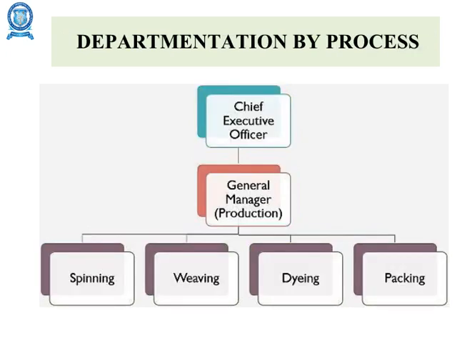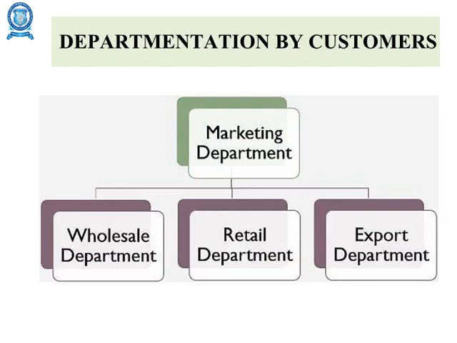Next type is departmentation by process. This type of departmentation is found in production and operative levels. Such type of departmentation can be found in spinning, weaving, dyeing and packing process. Departmentalization by process groups jobs on the basis of product or customer flow. Lastly, departmentalization by customer is the grouping of the organization according to the different classes of customers or clients. It focuses on special customer needs.